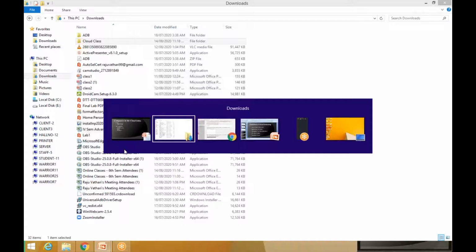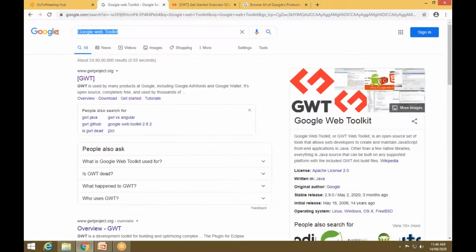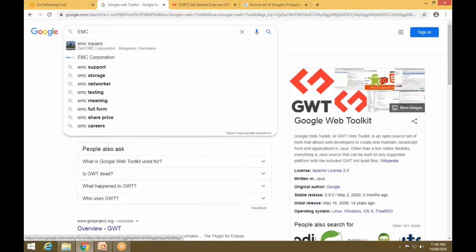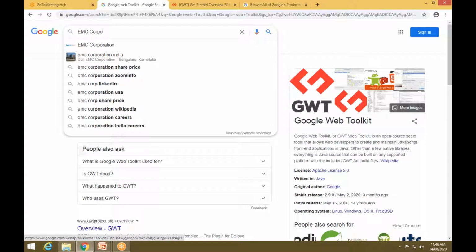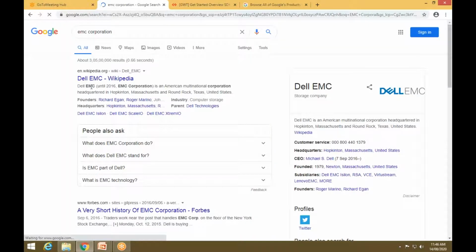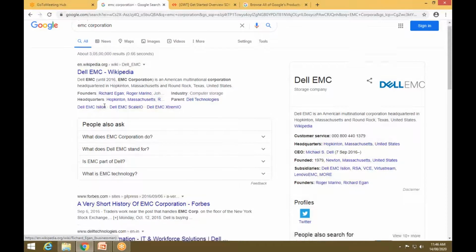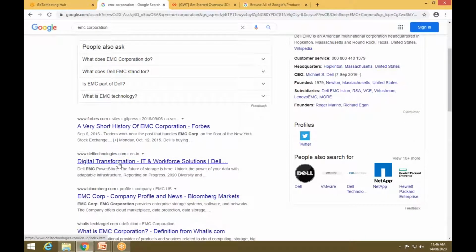So again, EMC Corporation, saying that it is Dell EMC. Just see what it is.